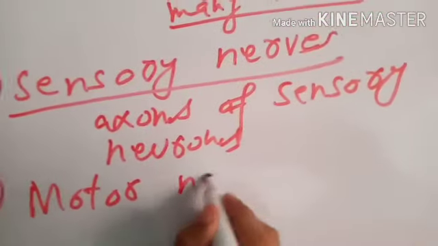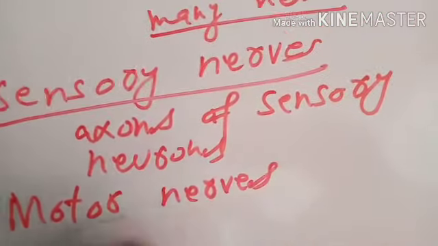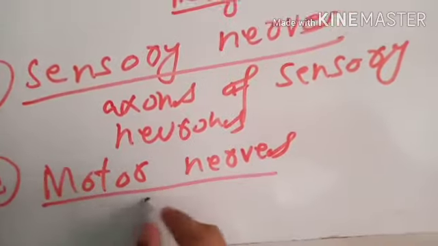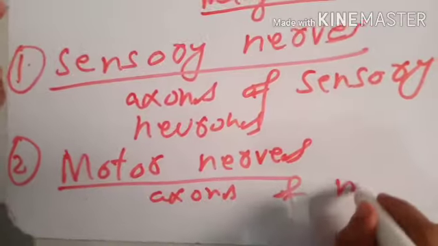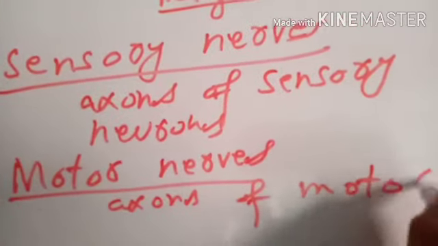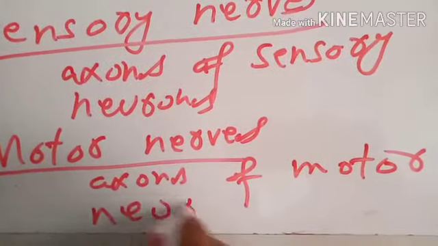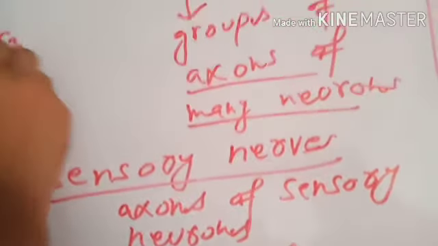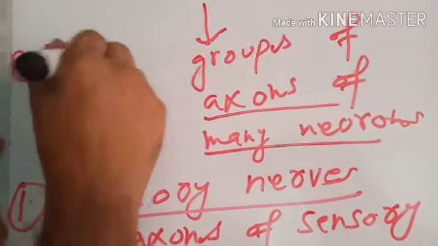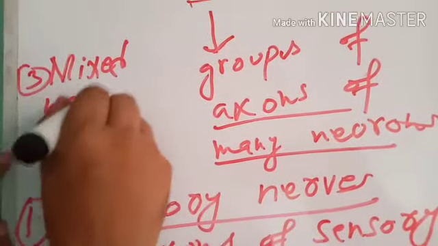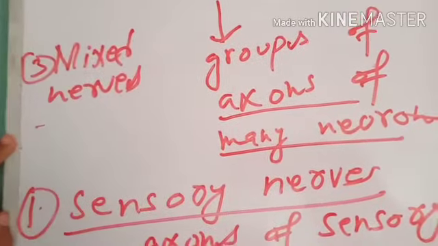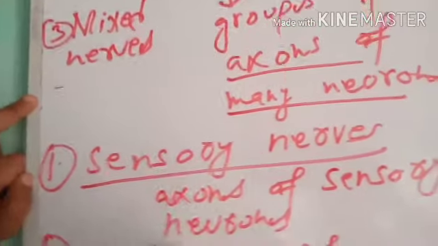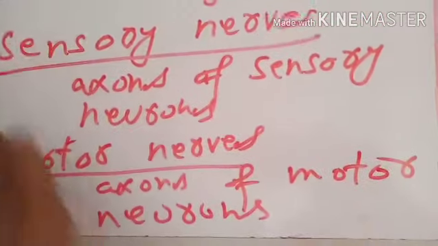Motor nerves are the nerves which consist of axons of motor neurons. Now the third type being mixed nerves.